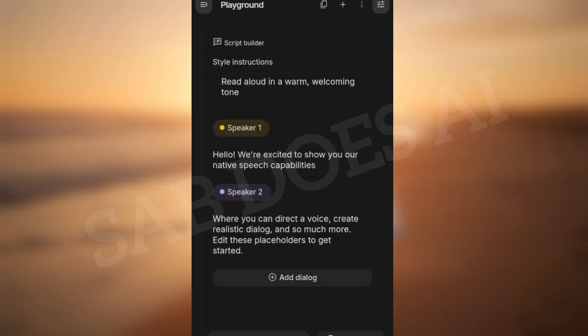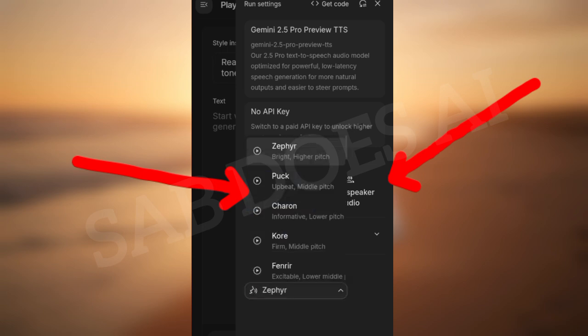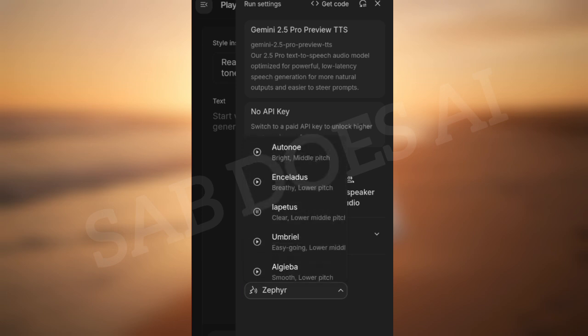Here you have speaker 1 and speaker 2. What you want to do is click the menu at the top right so that you can see other options. All right, so once you click that, you would see that you can choose multiple speakers or single speaker. So because we just want a narration, what we want right now is a single speaker. Go through all the voices that you see here under that and choose the voice that best resonates with the kind of narration you are going for.